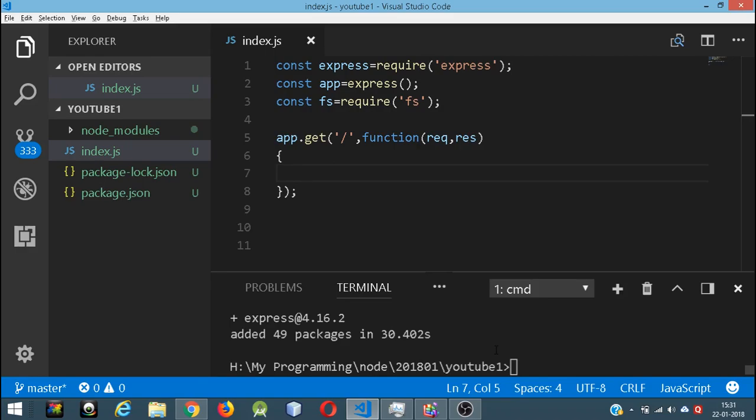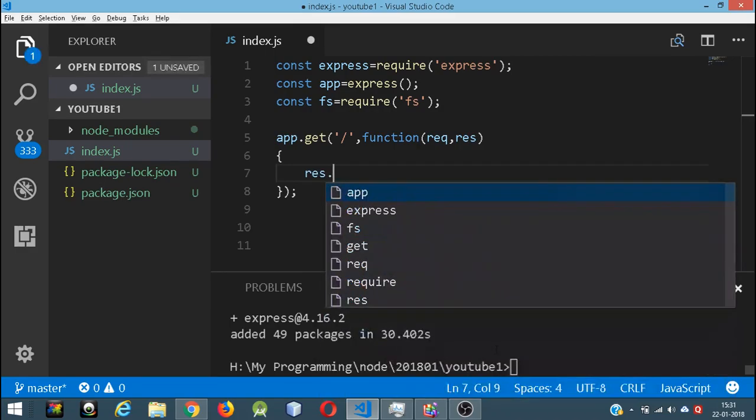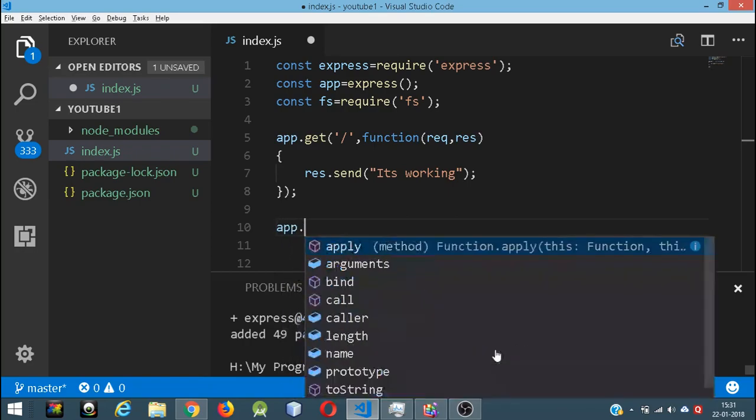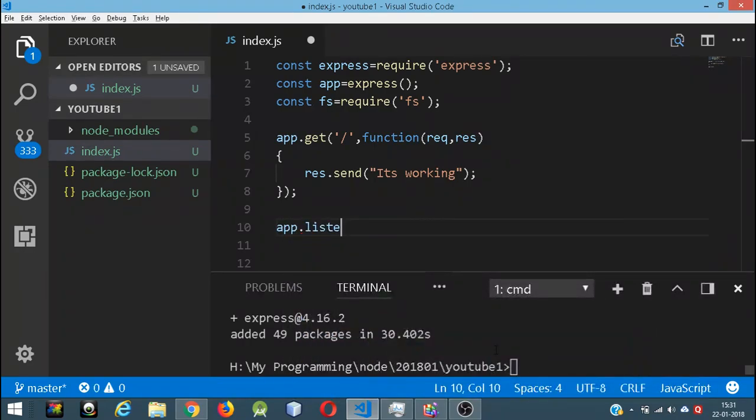Okay, so request and response, and then res.send. I really wish that they give us code hints here, but unfortunately they are not. So let's start with this, and then let's make sure we put the listen function so that the server is started. So app.listen, and the port is, let's say, 3000.